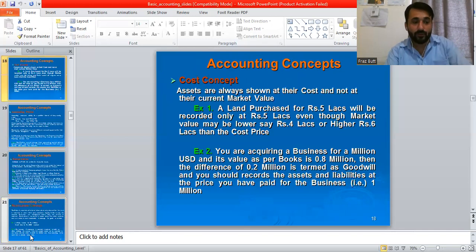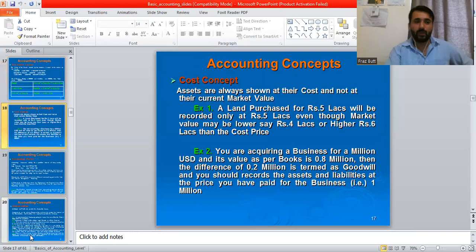Okay, then move to the cost concept. Let me explain it. You are well aware of the cost concept. Only those things will be recorded at the original cost, at the date when things were actually purchased. It's not that if the prices increase after 2 or 3 days you change the record. For example, we buy land for 4 lakh and we record only 4 lakh, not 6 or 7.